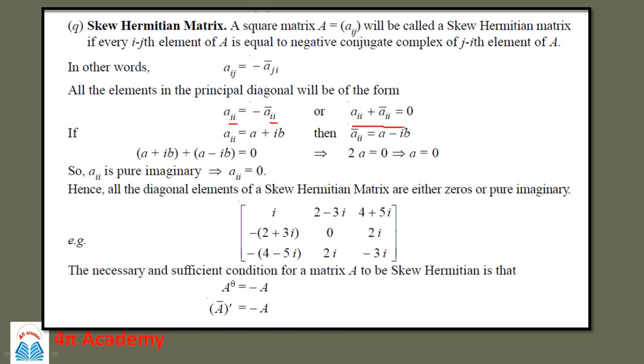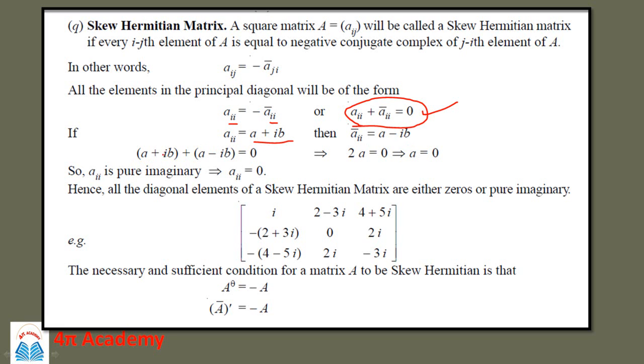It means that the elements of the principal diagonal will be either 0, or if it is of the complex form like a plus ib, then Aii bar will be a minus ib.